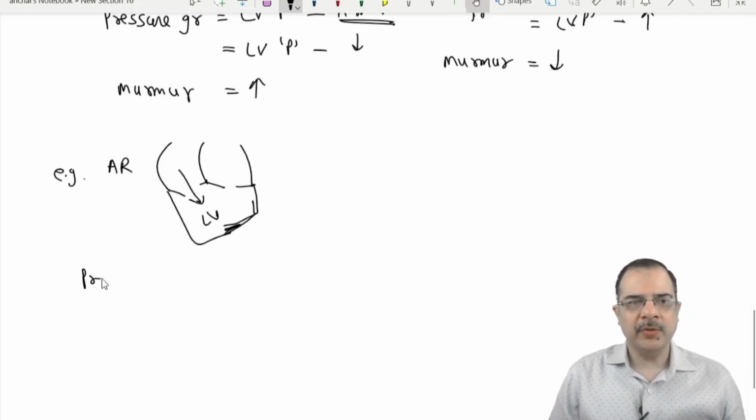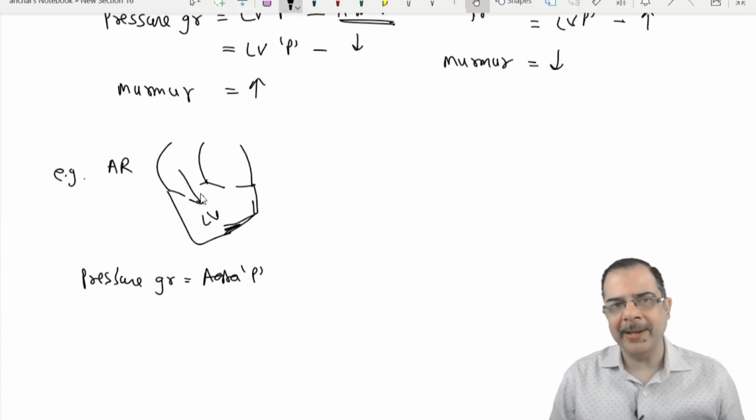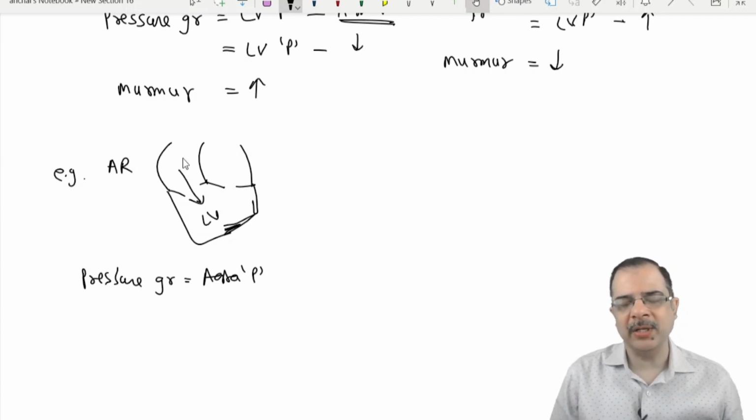Calculating the pressure gradient here, the aorta will be taken first, because blood is going from the aorta to the left ventricle. So the aorta becomes the proximal chamber now. Do not look at the anatomical aspects; look at the blood flow direction. So the aorta is the proximal chamber and the left ventricle is the distal chamber.